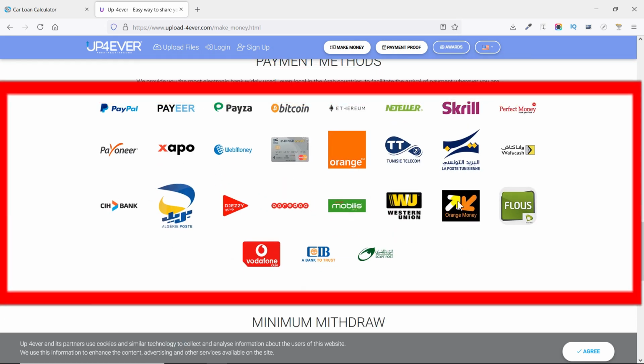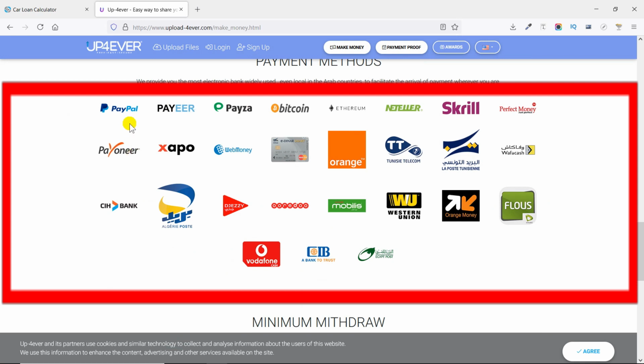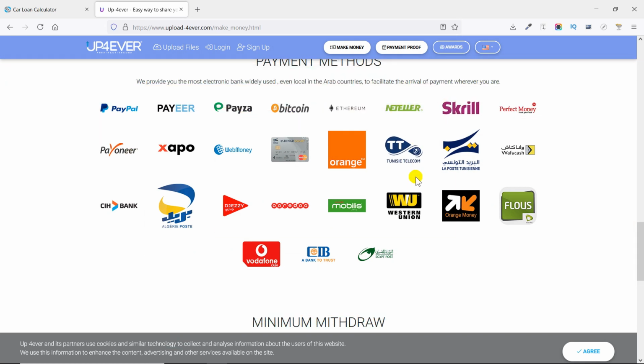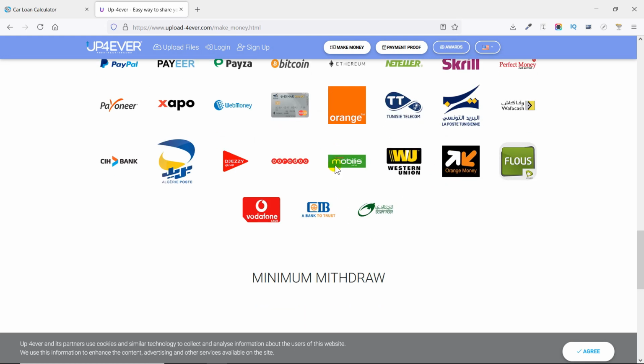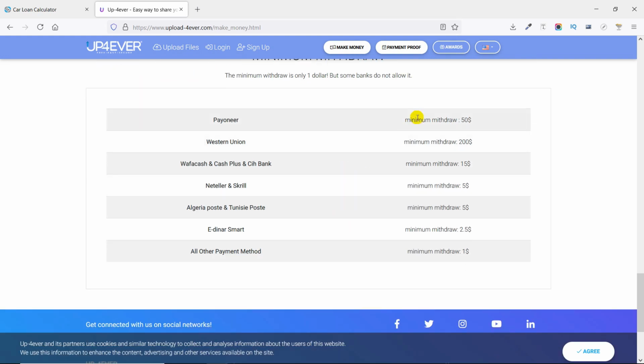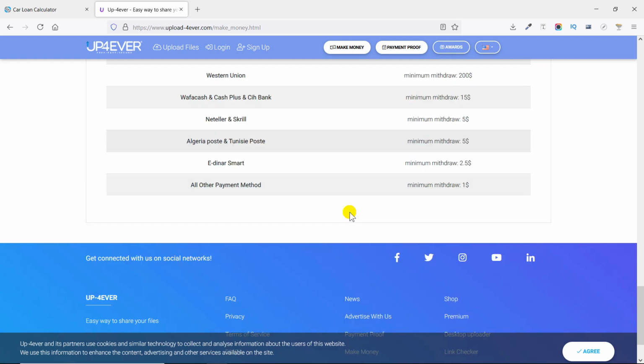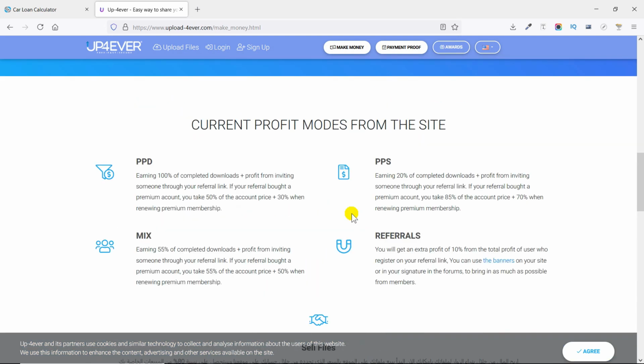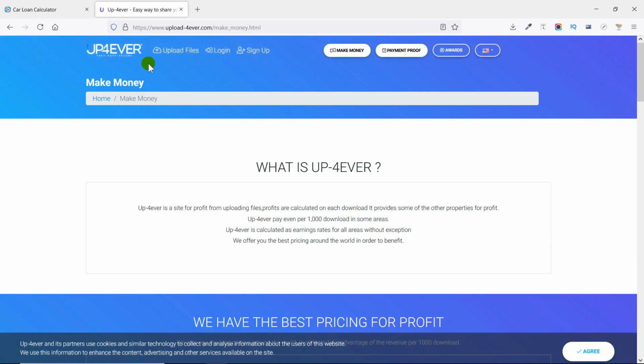As you can see that they have lots and lots of popular payment methods like Payoneer, PayPal, Bitcoin, Skrill, Ethereum. So you can see that they have amazing methods to get you paid. You can see that the minimum withdrawal amount is also not very high, like it starts from $1, $2.5, $5. So it depends on which payment method you are going to use. So as you can see that this is about up forever.